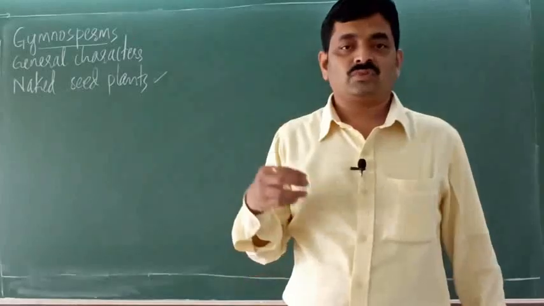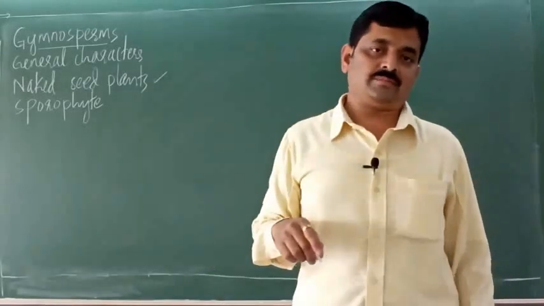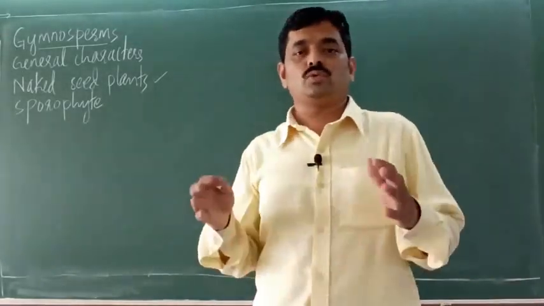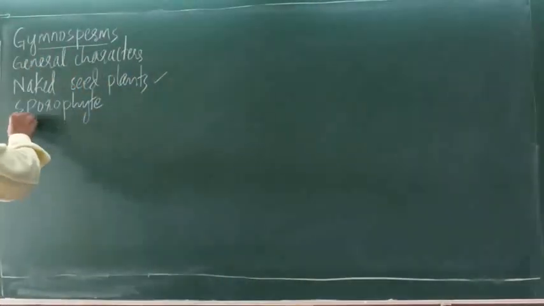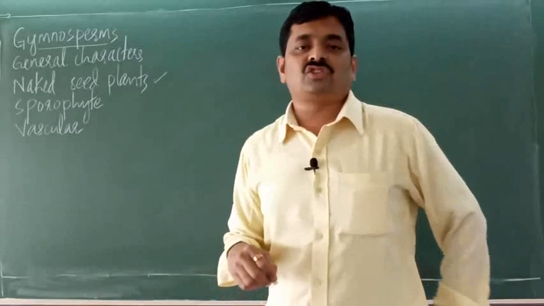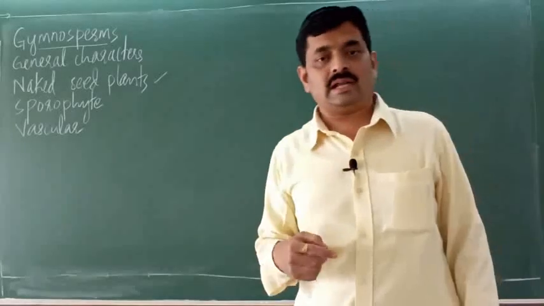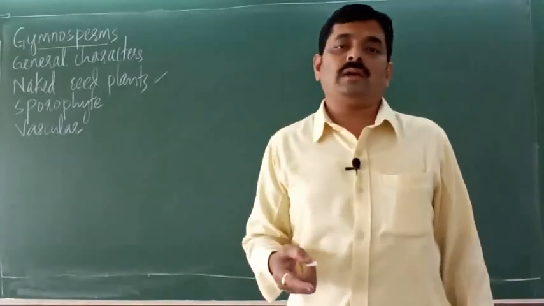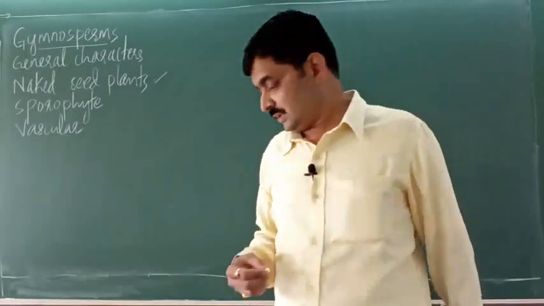Now these plants have a plant body that is called sporophyte. So here the plant body is differentiated into roots, stem and leaves. Then they are vascular plants. Gymnosperms are vascular plants, means they have vascular tissues like xylem and phloem. So xylem helps in conduction of water, phloem helps in conduction of food. Conduction means transport. So phloem helps in transport of food.